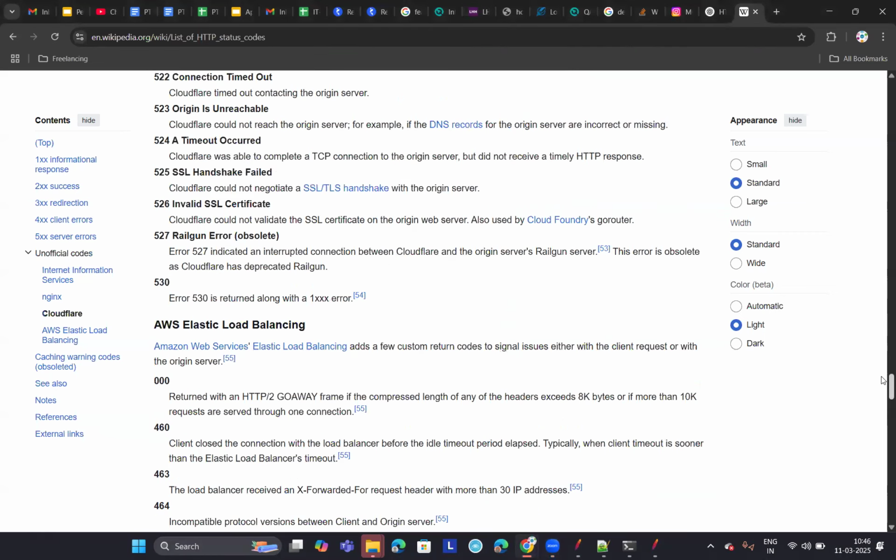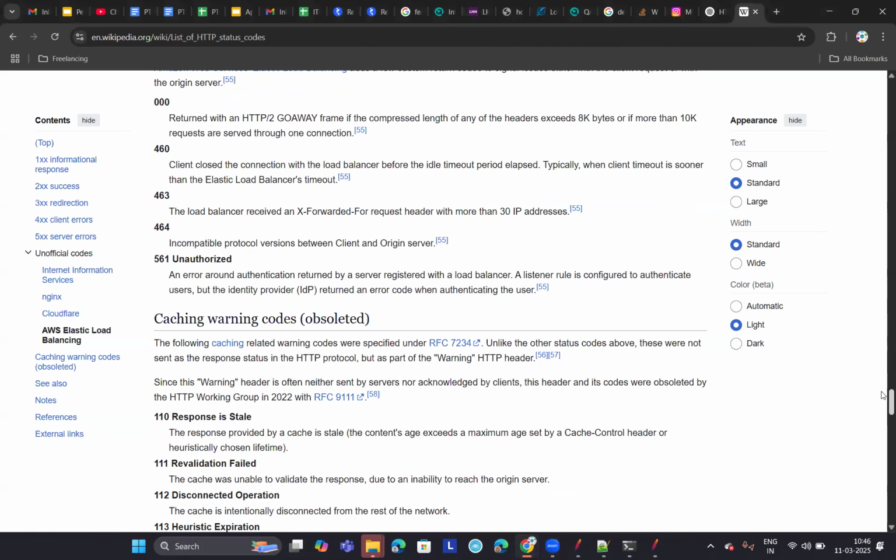You need not remember all of these. However, you need to remember 5 to 10 response codes for interview purposes, some frequently encountered response codes. I'll give you a list of that in the next slide.